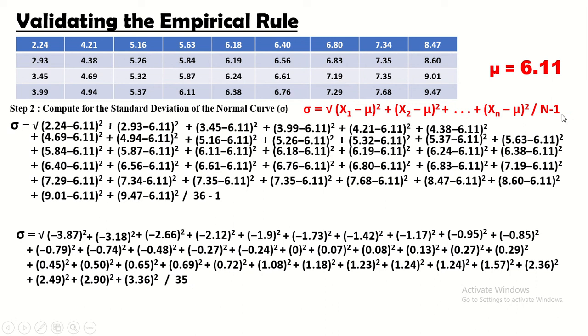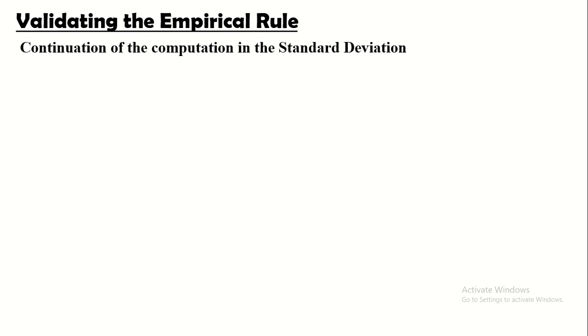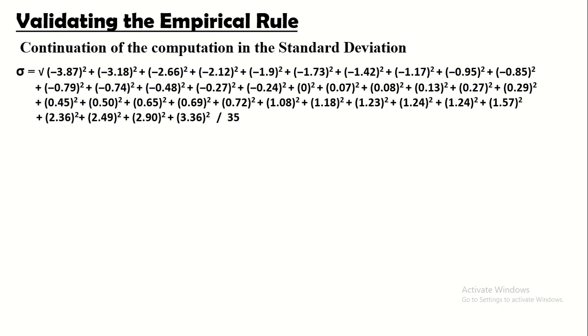Ito po ay ayon sa formula. N is 36 minus 1, kaya naging 35. Ganun lang po yung procedure. Susubtract po natin itong mga ito, kaya po naging ganito. Pero yung squared po ay mananatili doon. Still, sundan lamang natin. Ito po yung continuation ng katatapos lamang natin na computation ng standard deviation. Ito po yung mga lumabas na sinubtract natin, naka-quantity squared divided by 35.